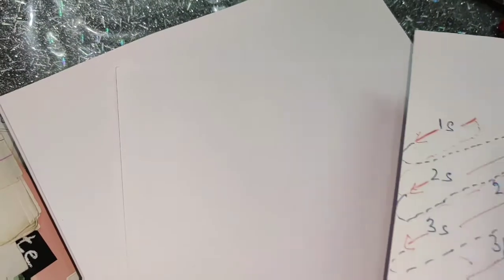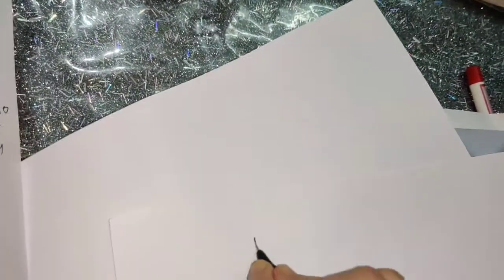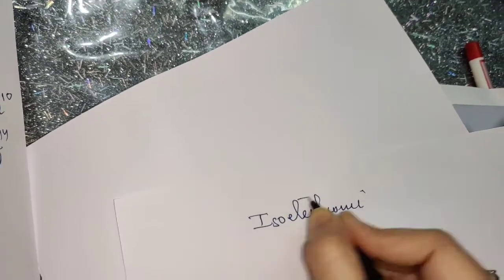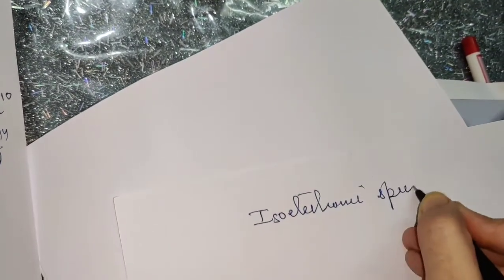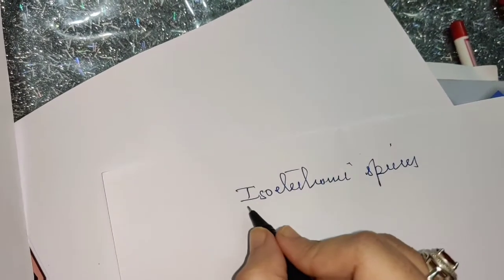Now coming to the concept of isoelectronic species. Please note this down, children. What is the meaning of this? Iso means same, electronic means electrons.